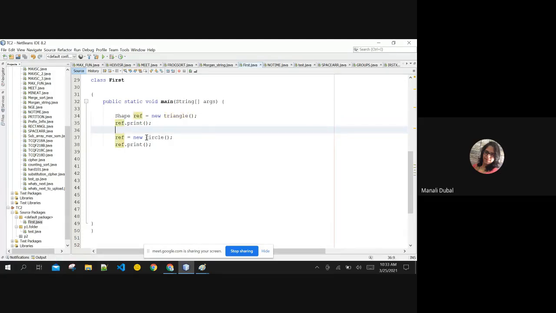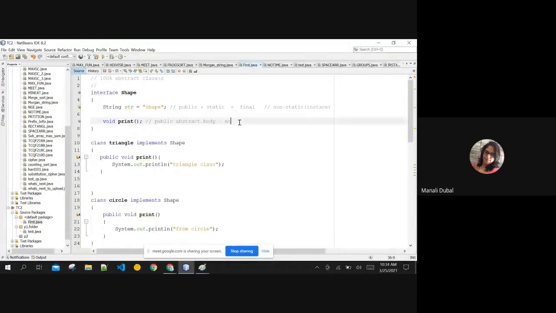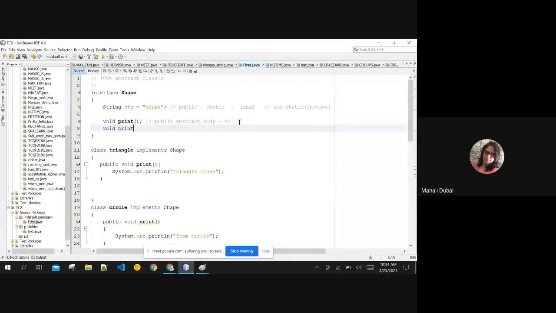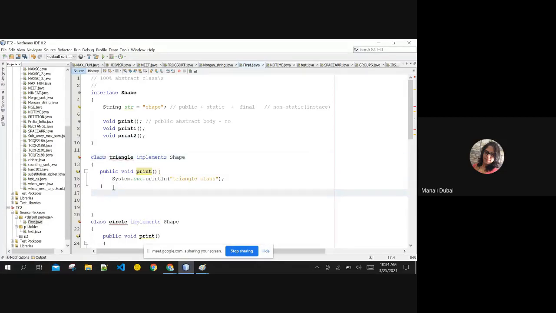There is no change in accessing it, but there is in defining it. If you have a few more methods over here which are by default abstract, then the class has to sign a 100% contract with this Shape. Whenever you are implementing Shape, both parties have to agree that you will give implementation of all the methods that you are declaring. Only then are you able to use the interface.